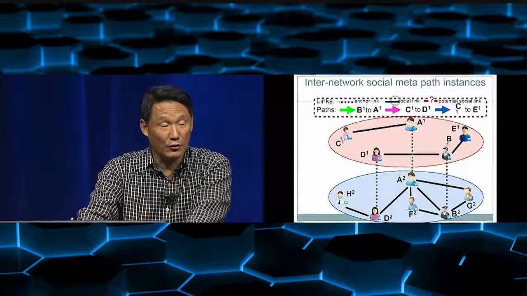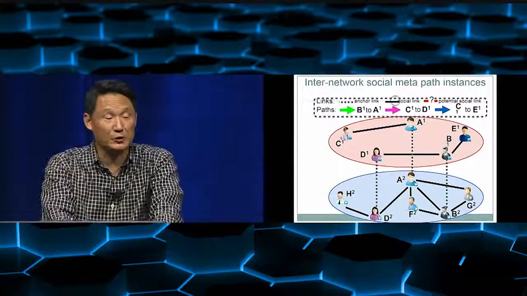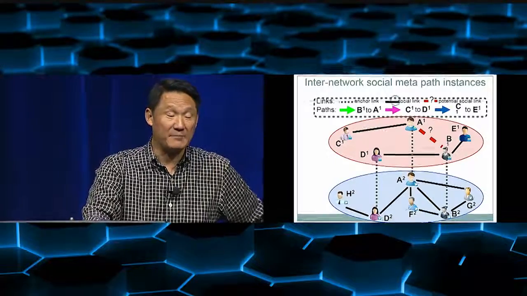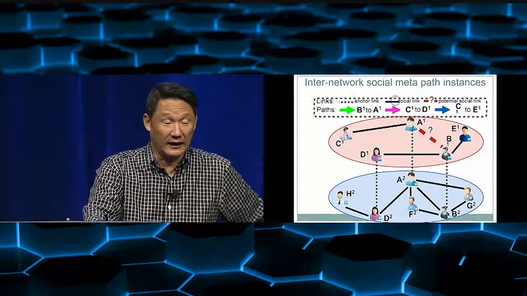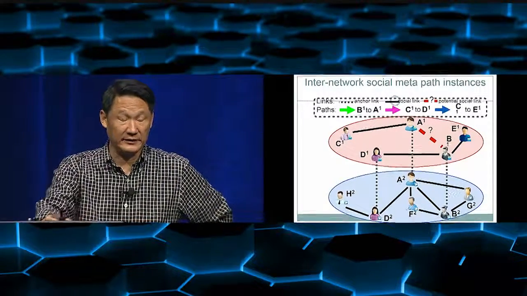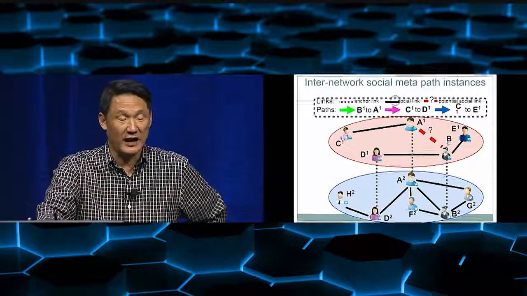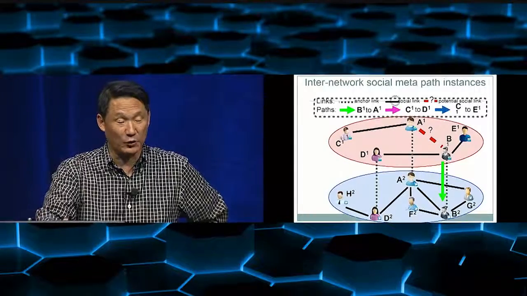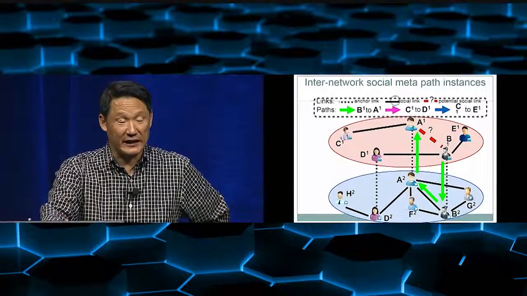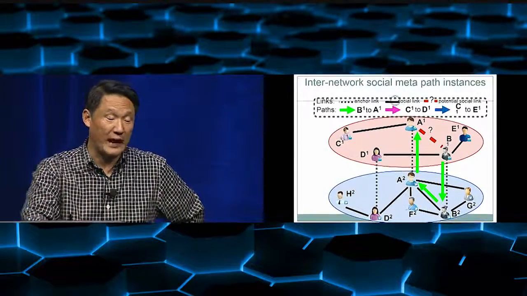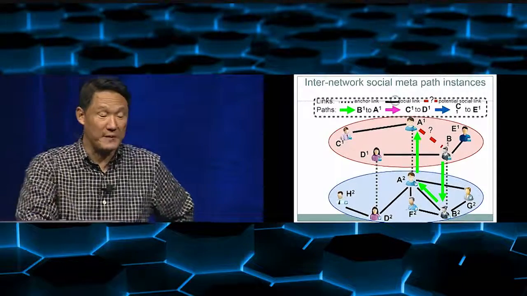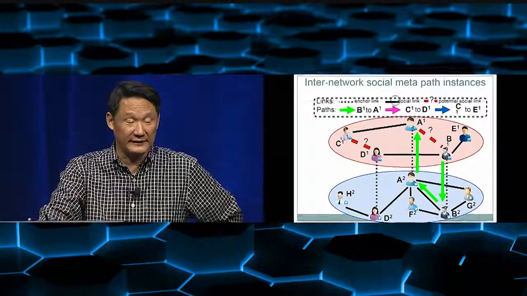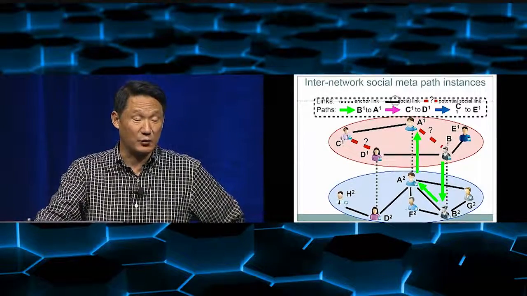So how does the internetwork come into the picture? Here, for example, if we want to see whether A and B are related in the intranetwork relationship, A and B are not connected in any way. But if we look at the other networks, then actually we may find a path to connect A and B, because in the other network, A and B are actually friends. Another example, C and D. Again, C and D in this network are not connected.